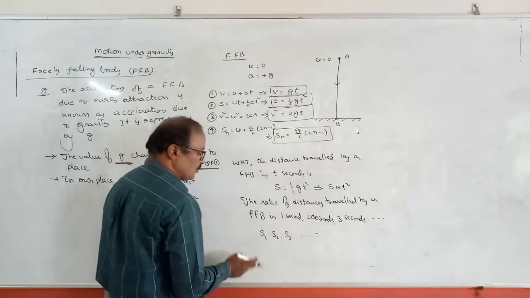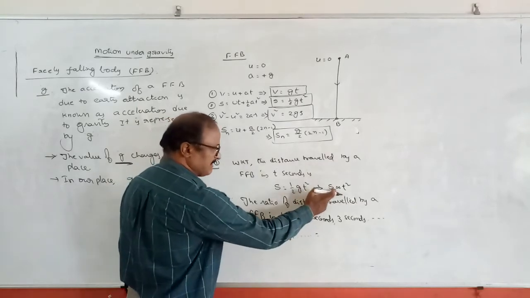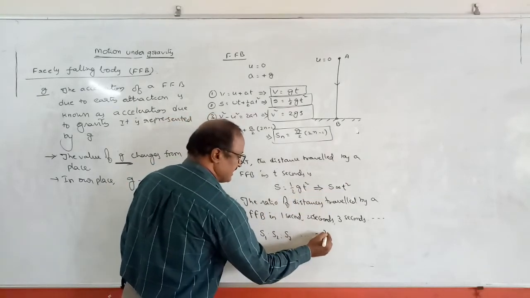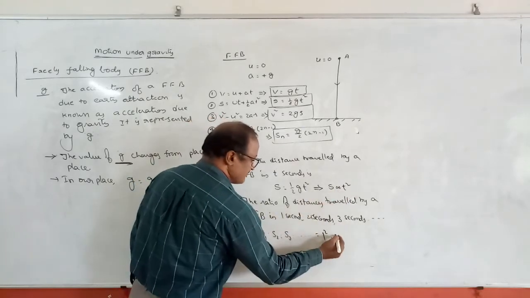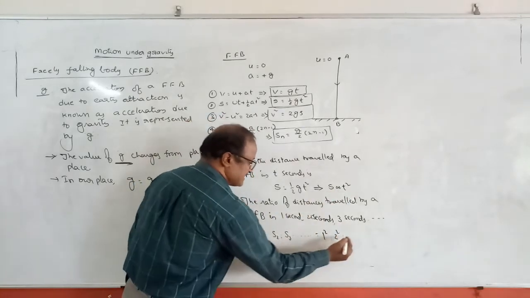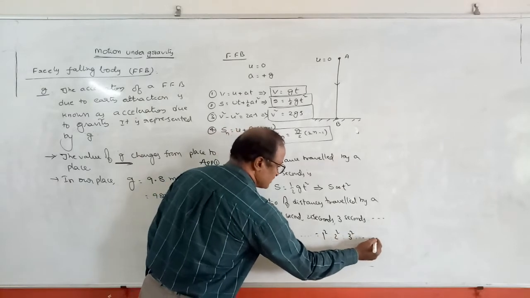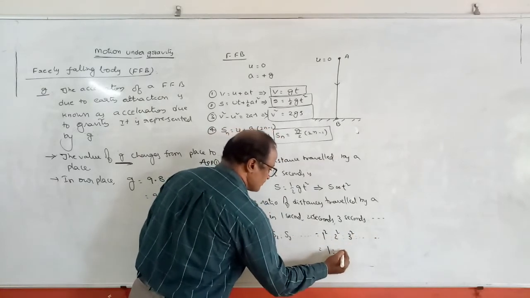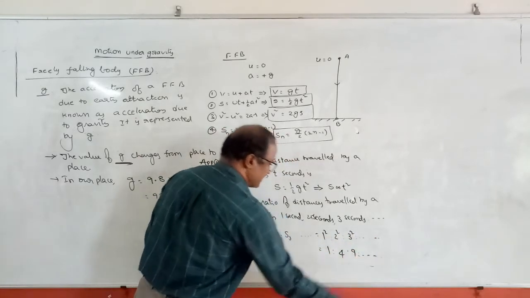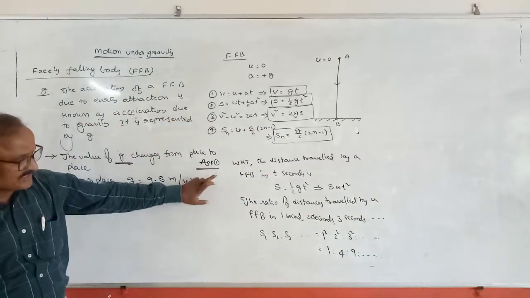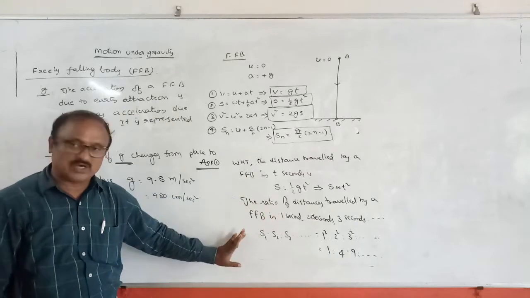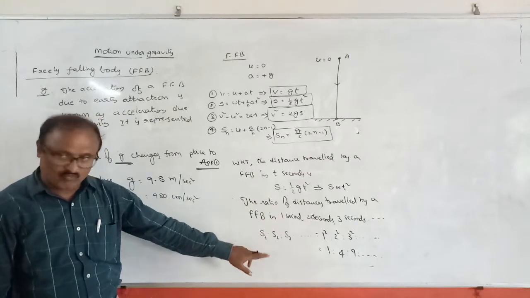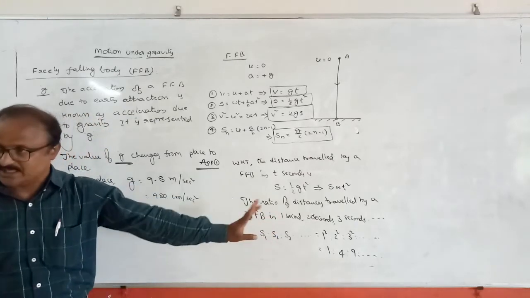Here s is directly proportional to t square. In 1 second, 1 square. In 2 seconds, t is replaced with 2 square. In 3 seconds, 3 square, and so on. That is equal to 1 is to 4 is to 9, and so on. So this is the ratio of the distances traveled by a freely falling body in 1 second, 2 seconds, 3 seconds, and so on.